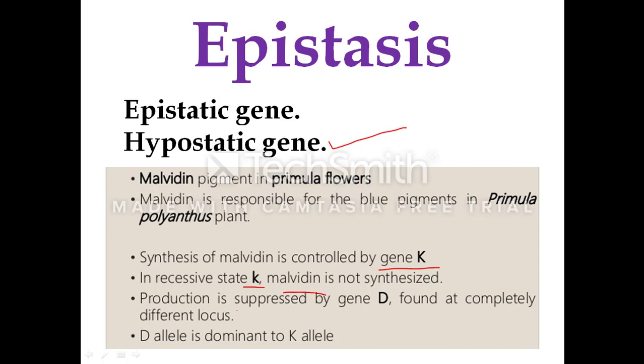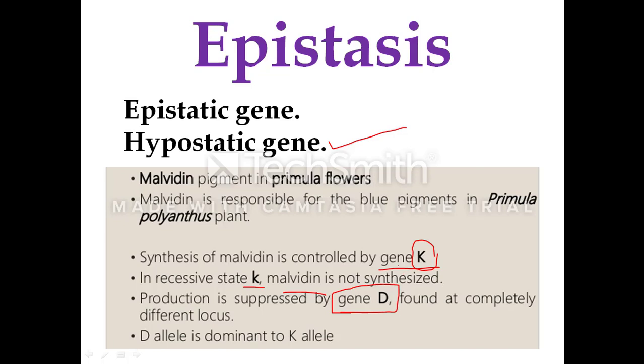The production of malvidin, the blue color pigment, by the dominant gene capital K is suppressed or inhibited by another dominant gene, designated as capital D, that is called the epistatic gene, found at a completely different locus.